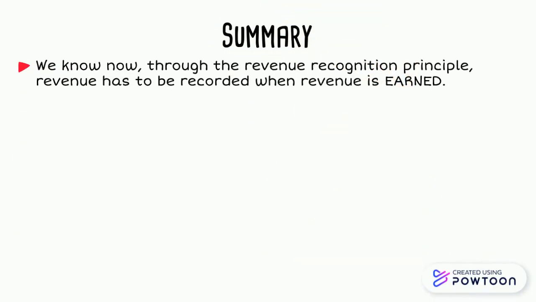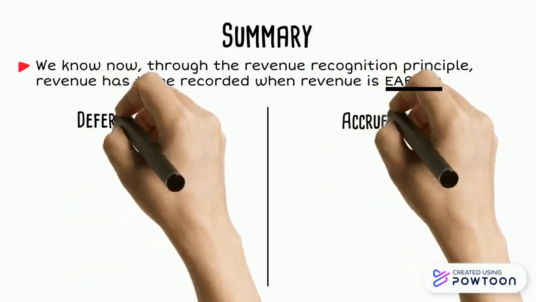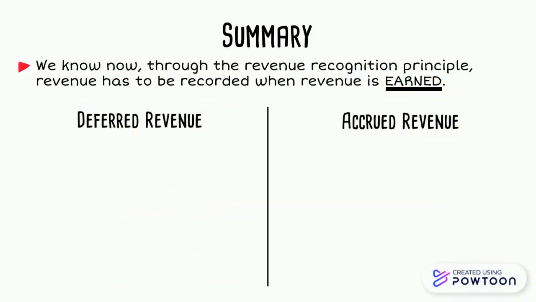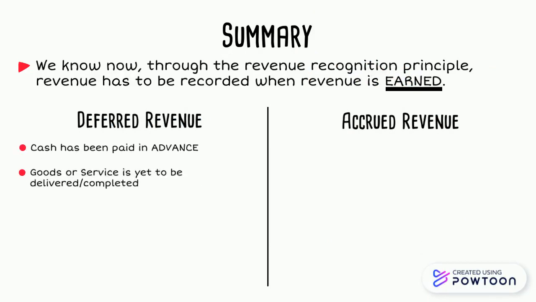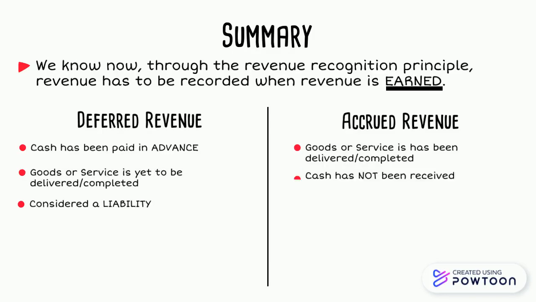We now know, through the revenue recognition principle, revenue has to be recorded when revenue is earned. It can usually be split up into both deferred revenue and accrued revenue. Deferred revenue is where cash has been paid in advance, goods or service is yet to be delivered or completed, and it is also considered a liability. On the other hand, accrued revenue is where the goods or service has been delivered or completed, however cash has not been received, therefore it is considered an asset.